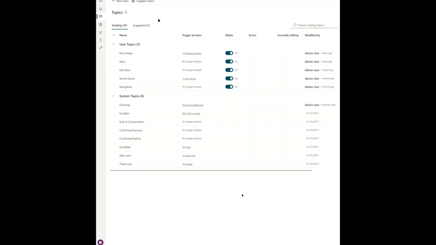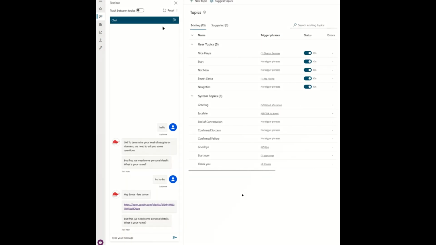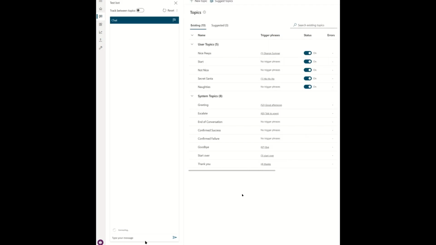But in essence, this little Easter egg, or whatever you want to call it, instead of saying hello, Santa would obviously say ho, ho, ho. So when Santa comes in, we say, hey Santa, let's dance, and we take him off to his Christmas songs holiday music list. So let's show you how we did that, which is slightly different. So this time, if we jump into the canvas on the start, we can see that we have this Secret Santa with a trigger word that's going to get triggered.